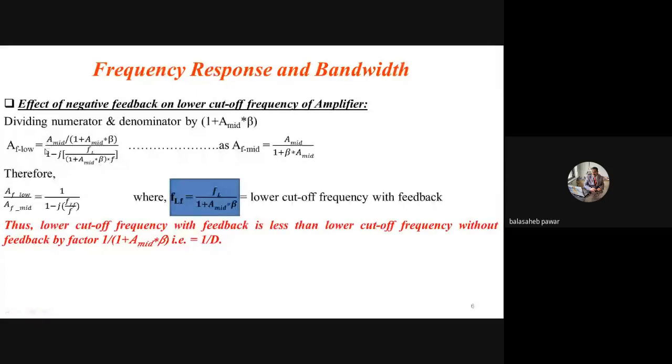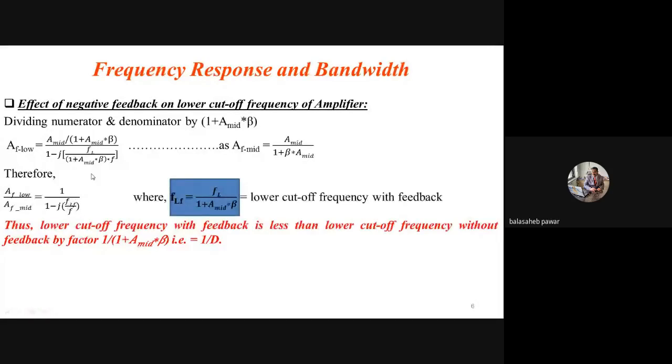Okay, so when you do the actual paperwork and arrange all these terms, you will get AF low divided by AF mid equals 1 by 1 minus j, and now I have written here FLF, one more term. What is FLF?